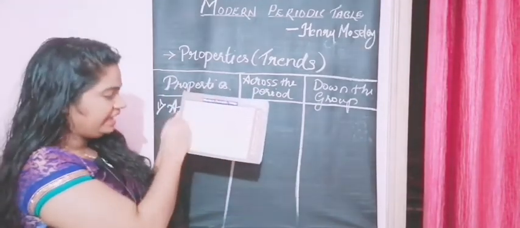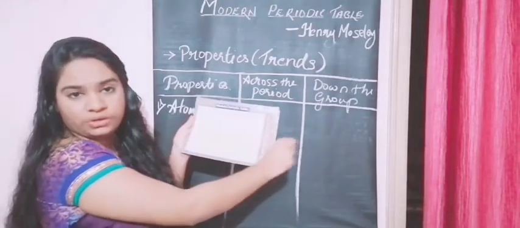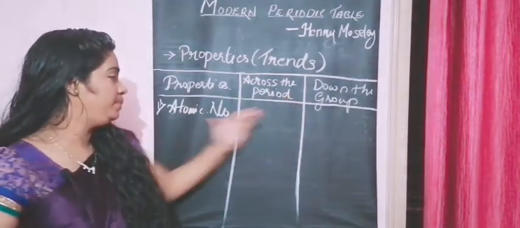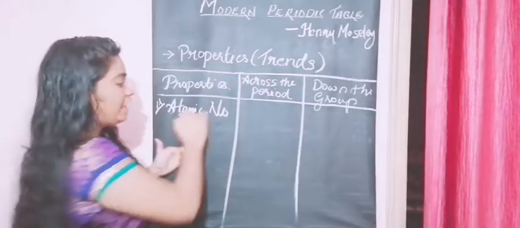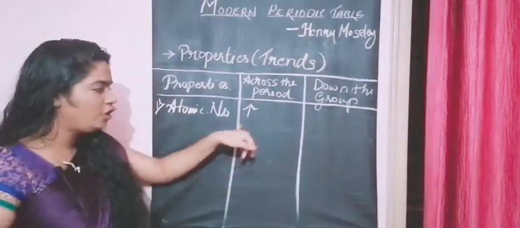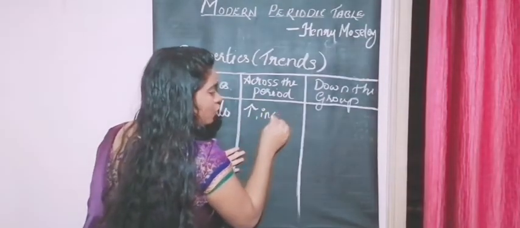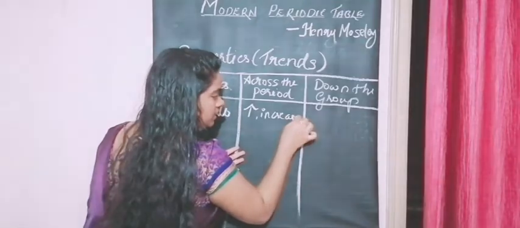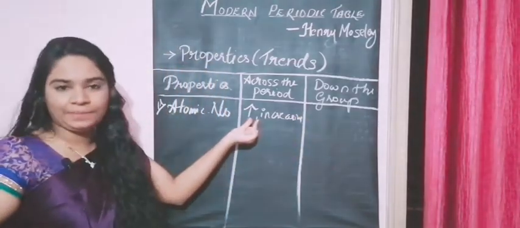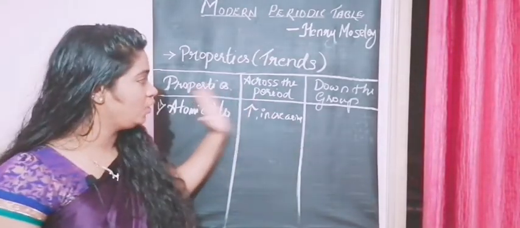Again, the second period has 3, 4, 5, 6, 7. It goes on increasing. So across the period, the trend of atomic number is that it goes on increasing. This arrow mark is for increasing. You can also write increasing. Just note it. So it's increasing across the period.